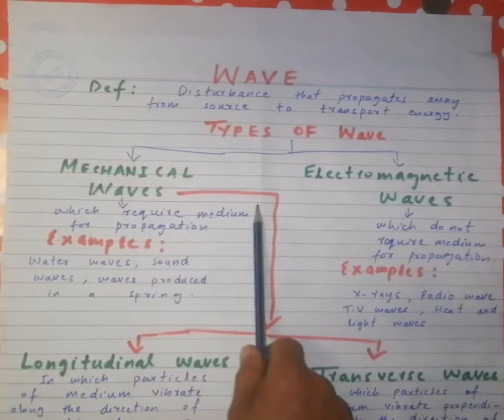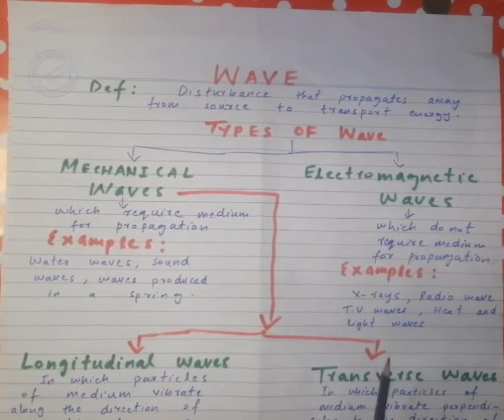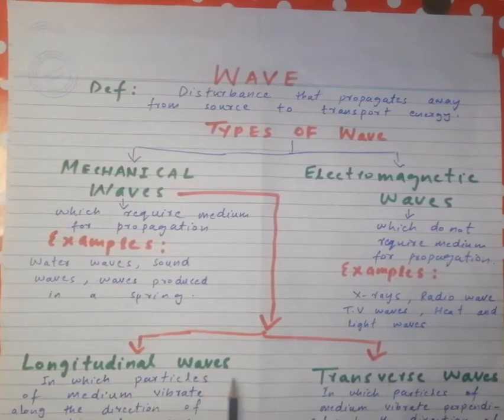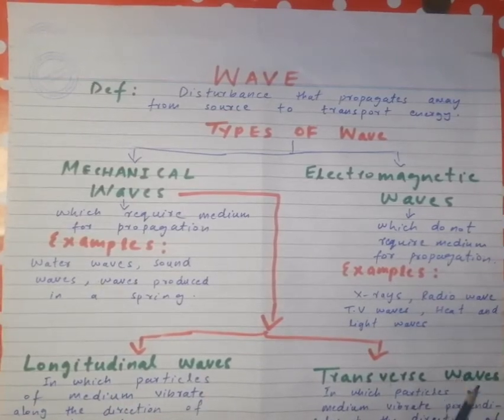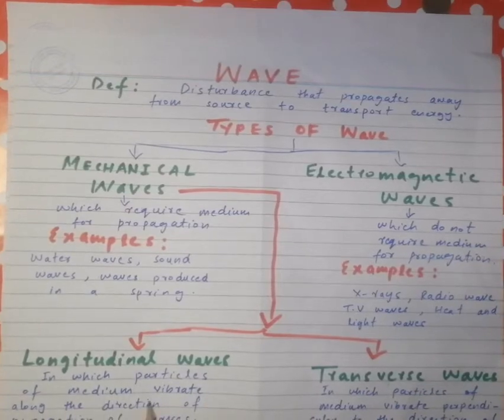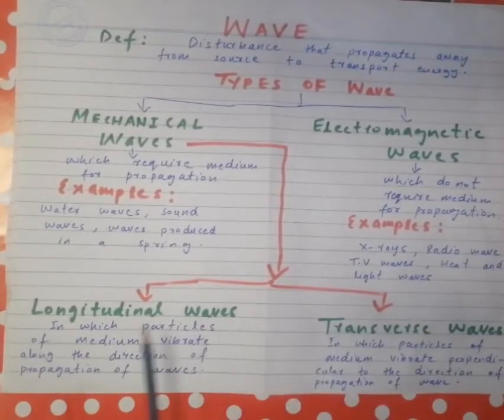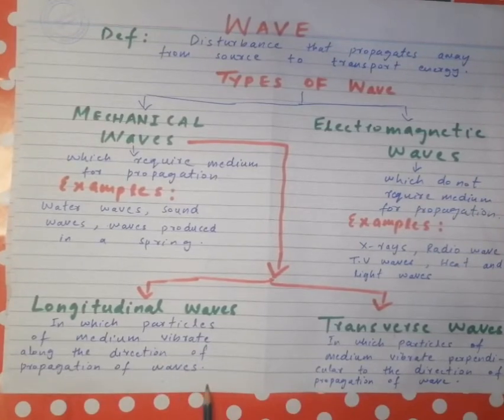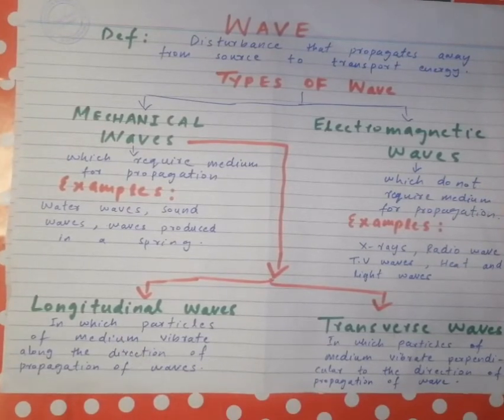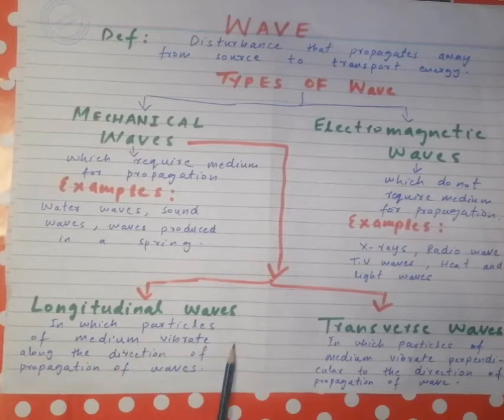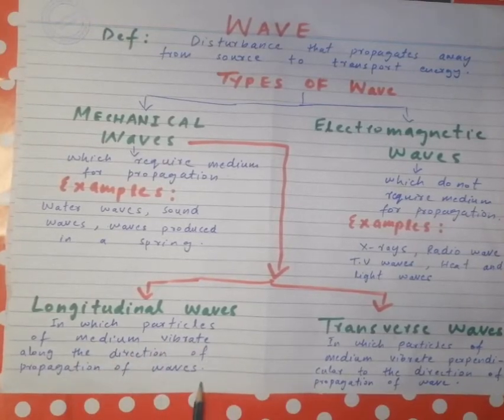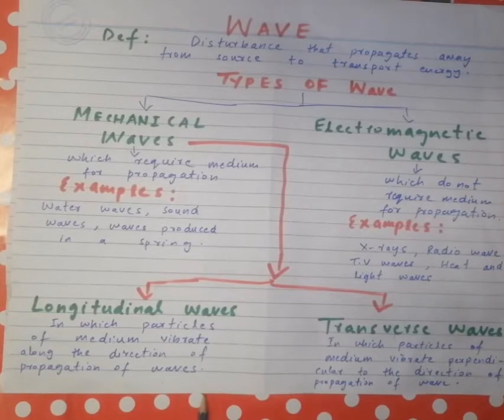Now mechanical waves are further classified into two types: longitudinal waves and transverse waves. These are very simple. There is a little bit of difference between these two waves. Longitudinal waves are those waves in which the particles of the medium vibrate along the direction of the propagation of the wave. The direction in which the waves move, the particles also move in the same direction.